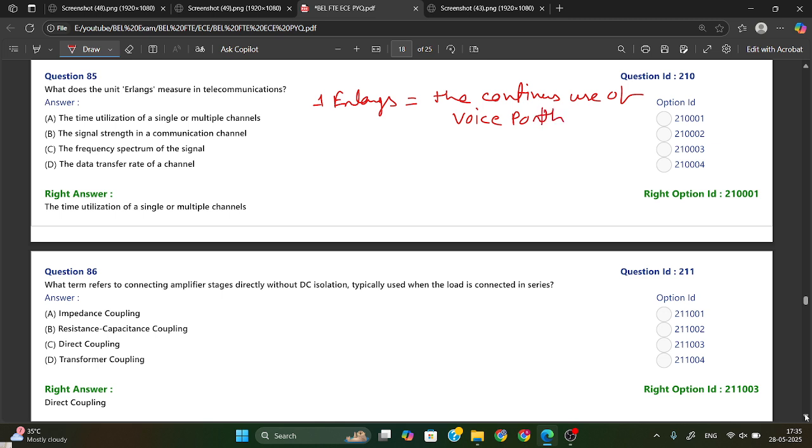Continuous use of voice path, or you can say time utilization of single or multiple channel. So from here, option A, the time utilization of a single or a multiple channel. This is your answer. Okay.